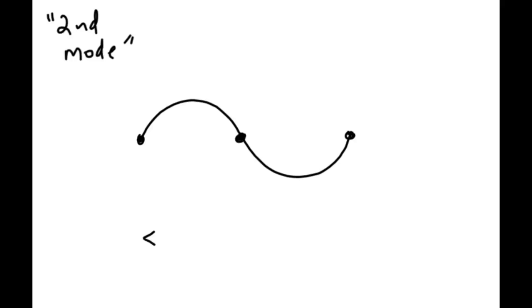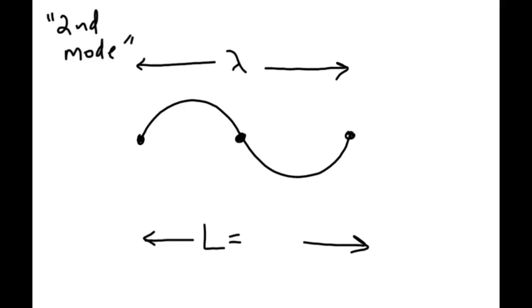Now, we have the same string, so it has the same length as before. And this time we look and we see we have fit one complete wave cycle onto this string. So one wave cycle stretches a distance of the wavelength. So now we can say that lambda is equal to the length.